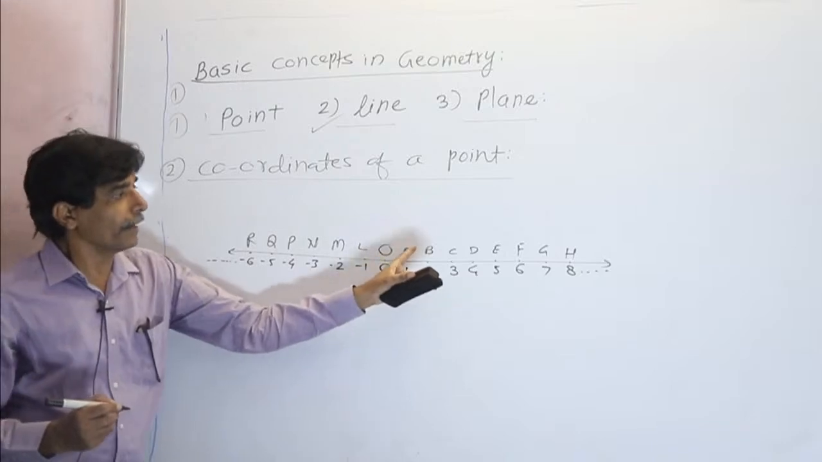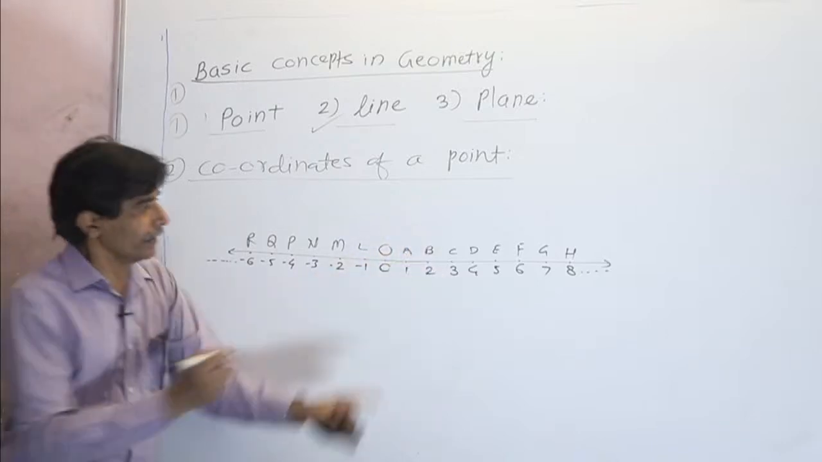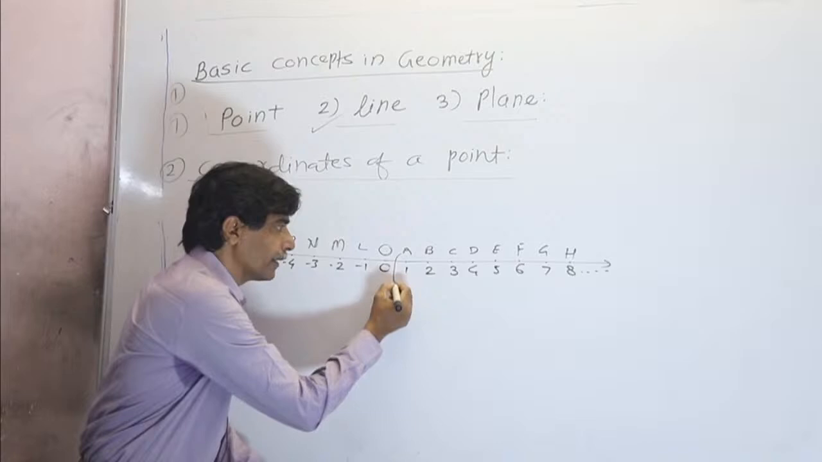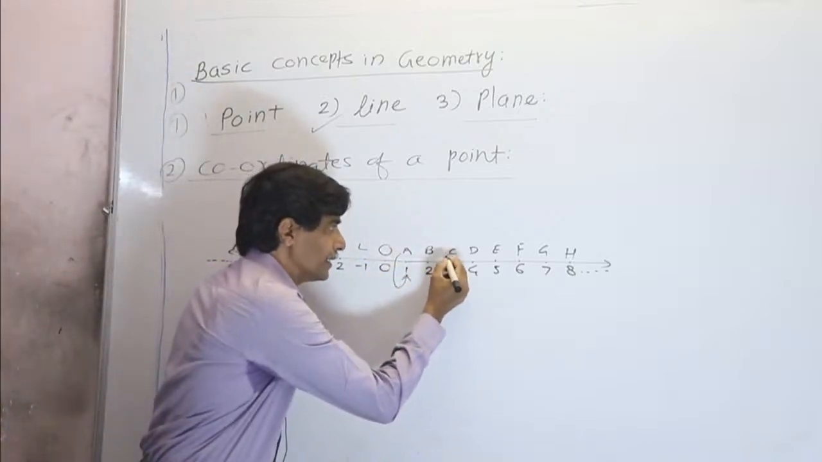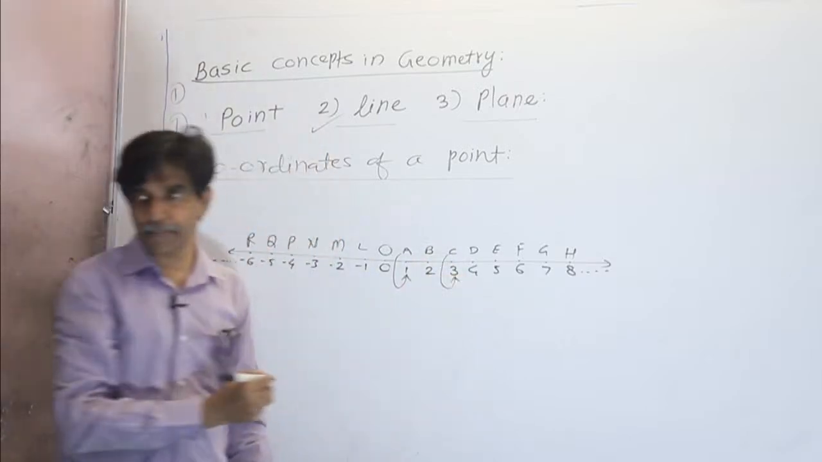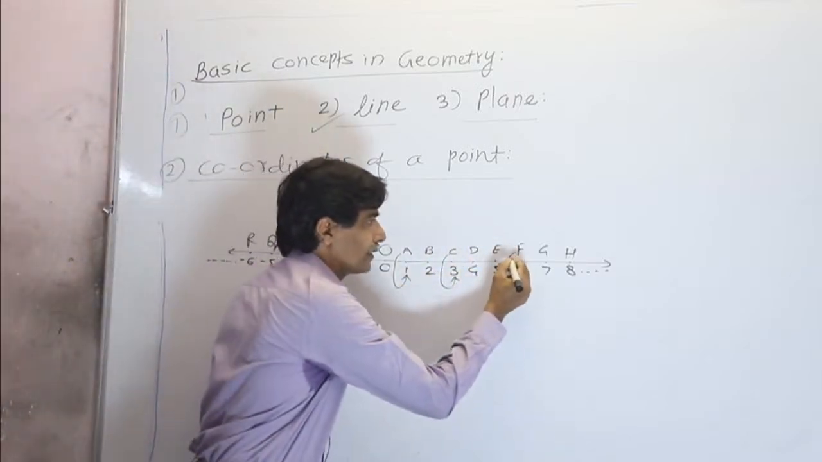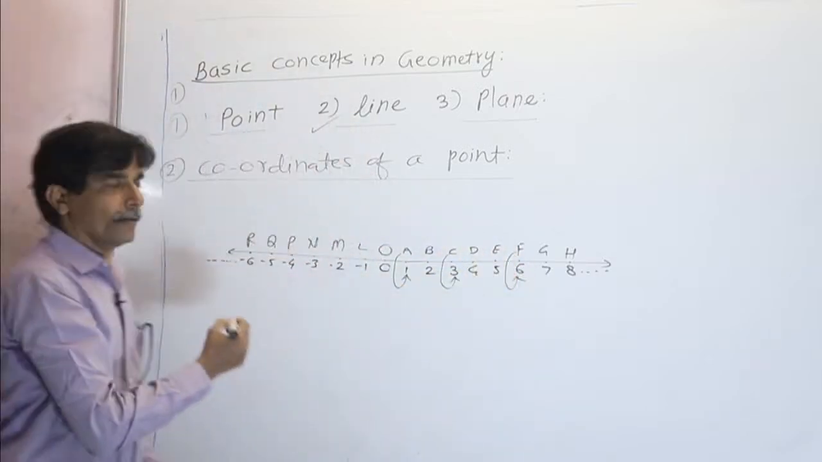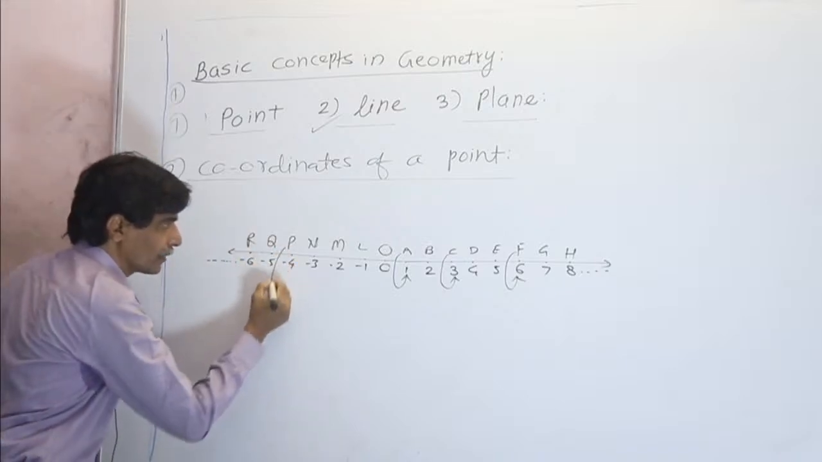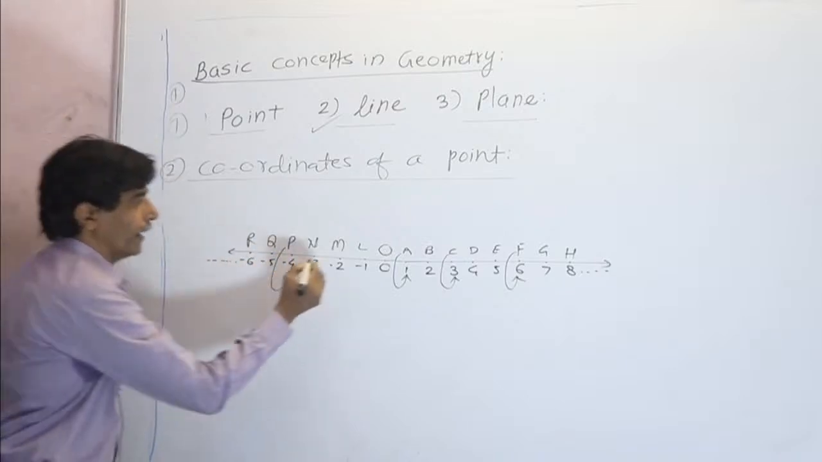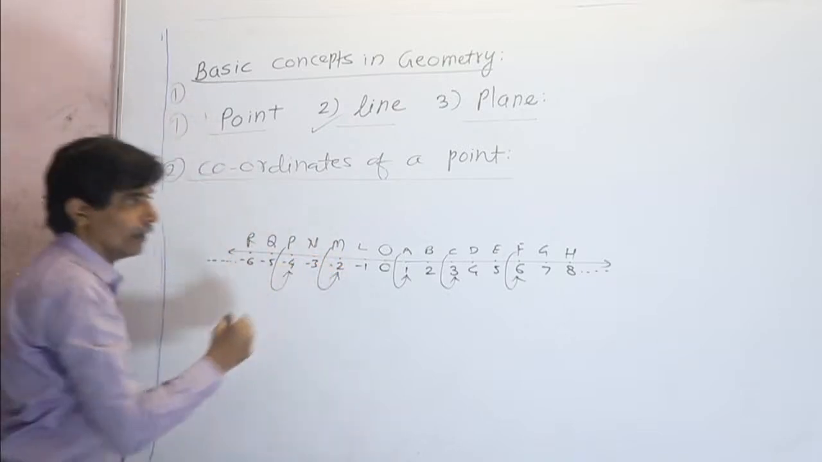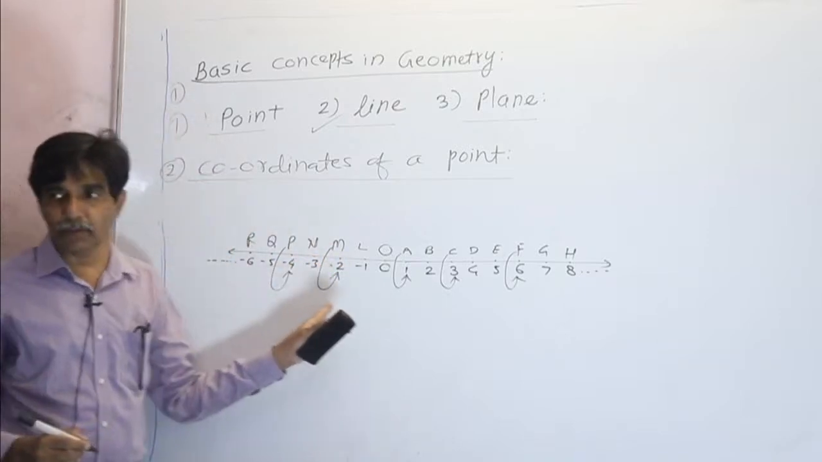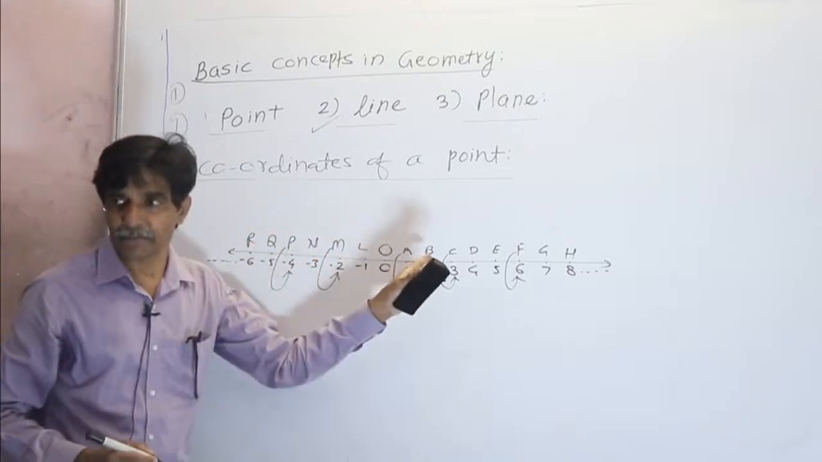Now point A is denoted by the number 1. Point C is denoted by number 3. Point F is denoted by number 6. Point P is denoted by number 4. Point M is denoted by number -2. So these are the numbers and these are the points.